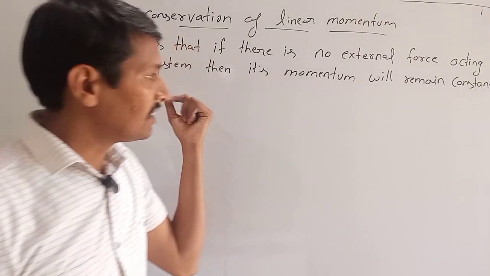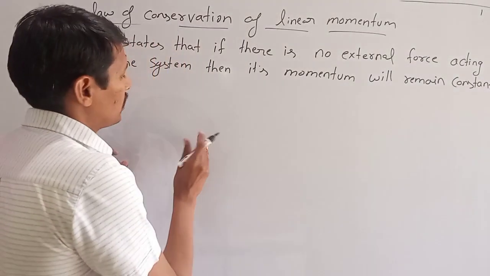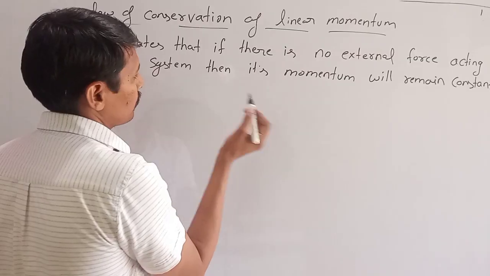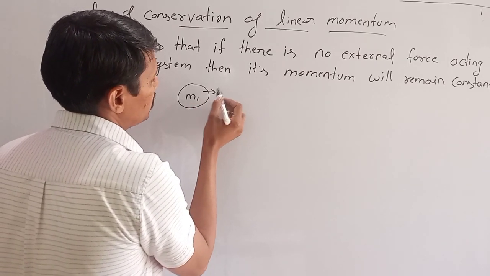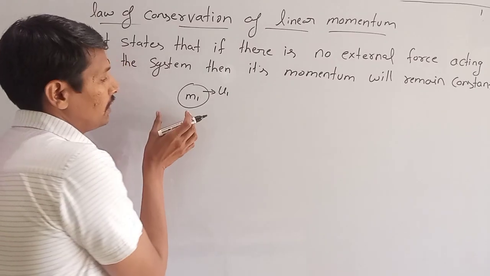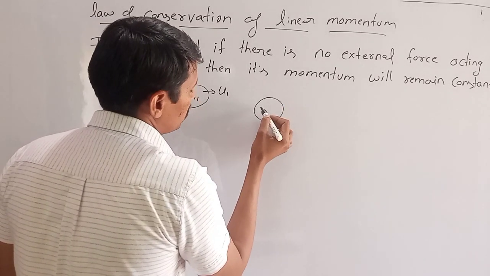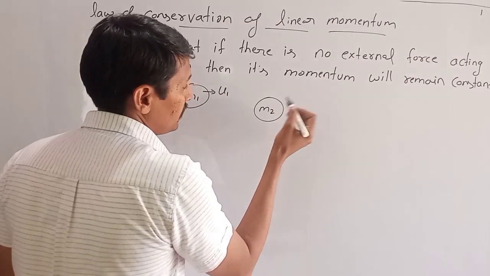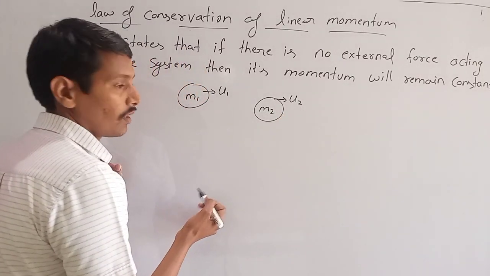So let's understand it by an example. Let us consider two objects. First object with mass m1 and initial velocity u1. It is moving with initial velocity u1. There is another object mass m2 and it is also moving with some initial velocity u2.